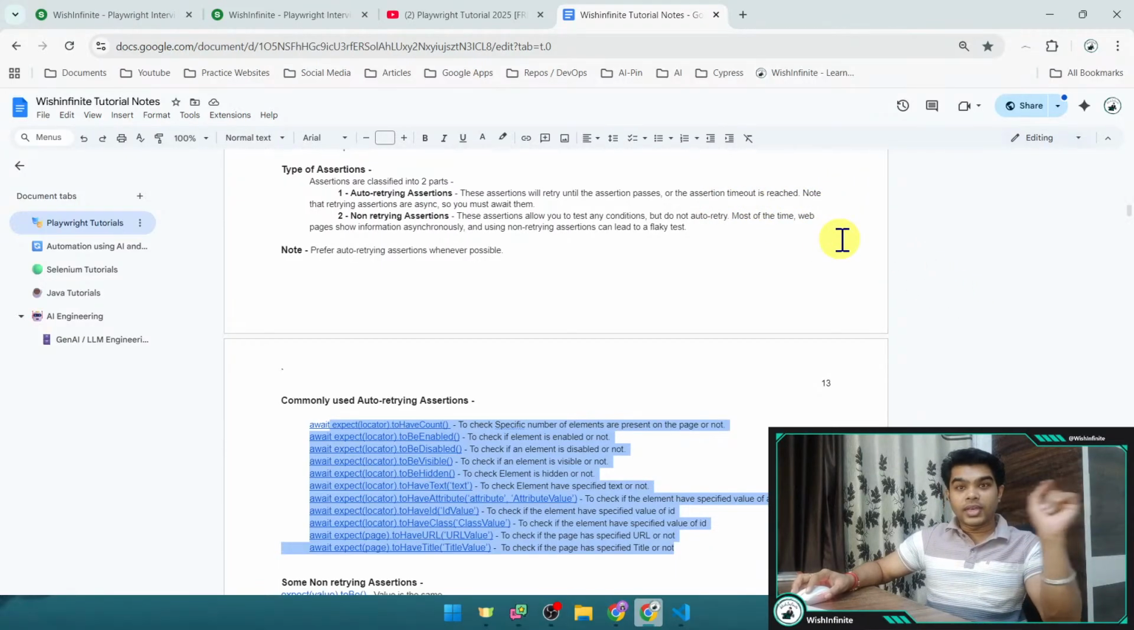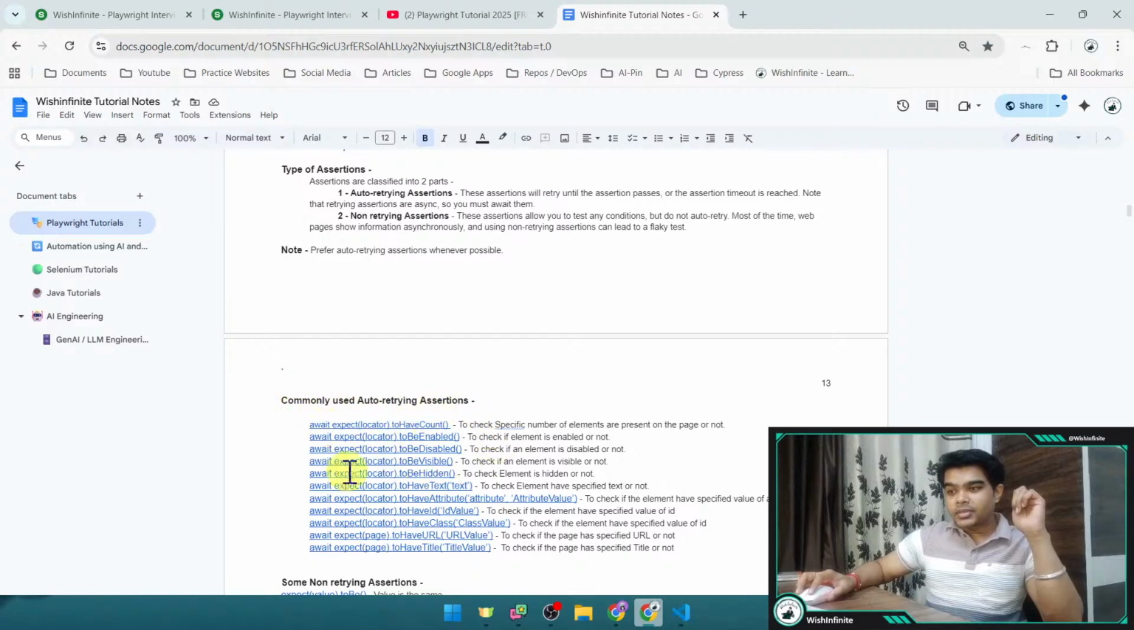These timeouts we can manage through the Playwright configuration file. About that configuration file, I have already created a video, but we will see a quiz related to that also. And here we have given the note that retrying assertions are async, so you must use await, right? So whenever you are using these auto retrying assertions, you need to provide await with them.